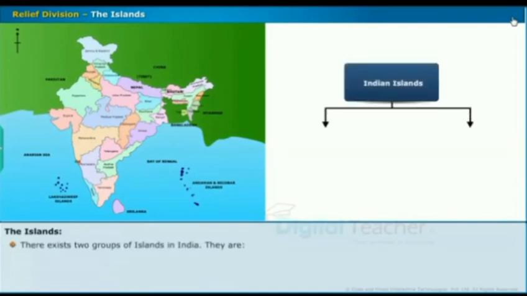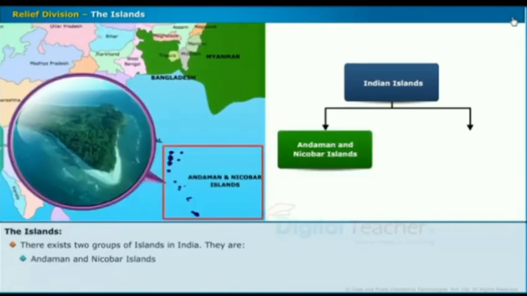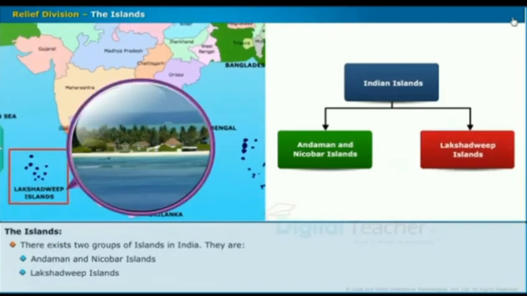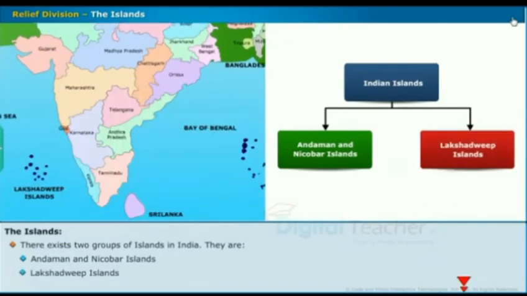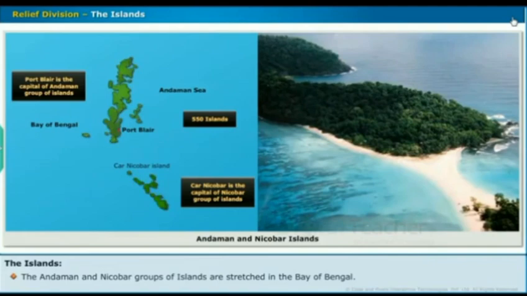There exist two groups of islands in India. They are the Andaman and Nicobar Islands, and the Lakshadweep Islands. The Andaman and Nicobar groups of islands are stretched in the Bay of Bengal.